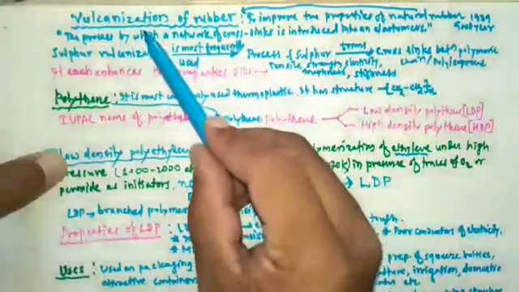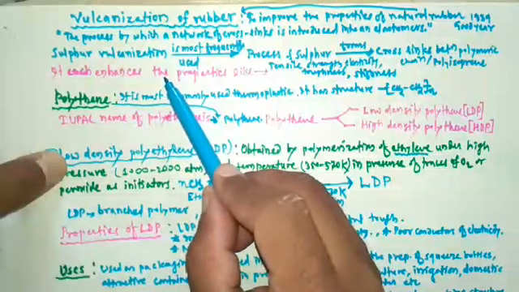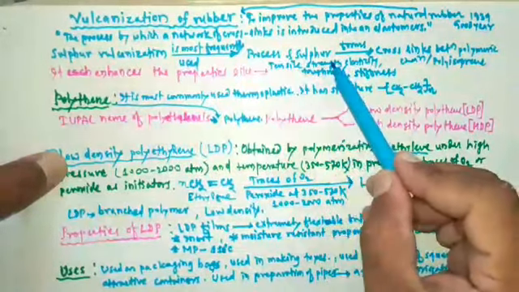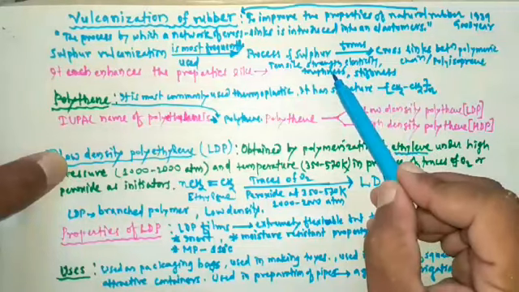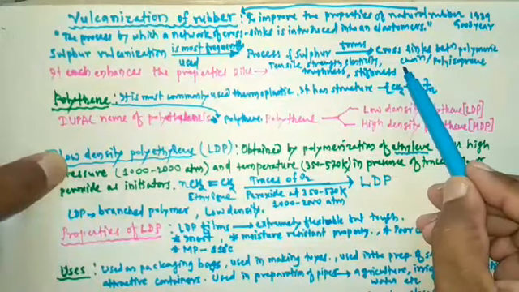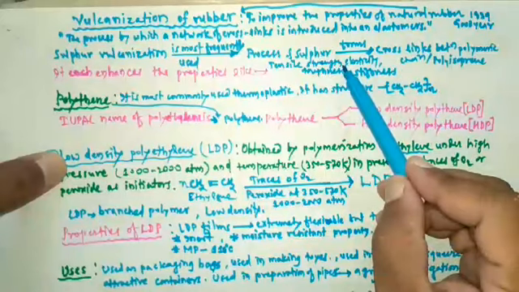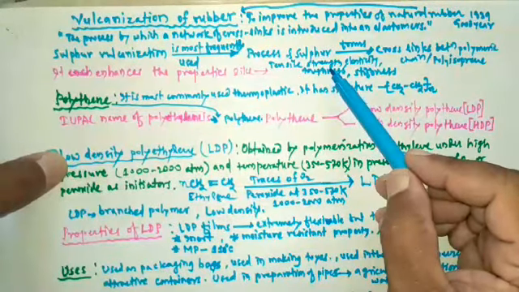So due to vulcanization of rubber, what happens? It enhances properties like tensile strength, then elasticity, then toughness and stiffness, etc. in the natural rubber. So these properties are modified in the natural rubber.